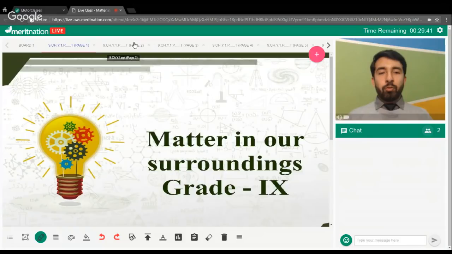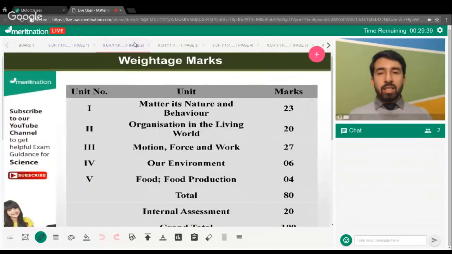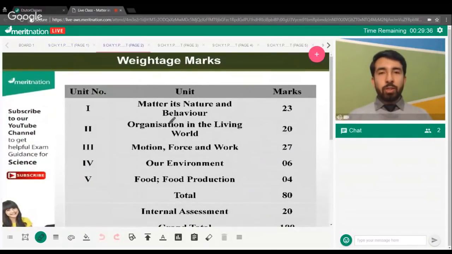So, before moving on to the chapter directly, let's first discuss the marks distribution of your whole syllabus. As already shown in the table, chemistry, which is matter, its nature and behavior, consists of 4 units and has 23 marks weightage. Organizational living world, related to biology, carries 20 marks. Motion, work, and force, the physics part, carries 27 marks, and environment, again related to biology, has 6 marks, whereas food and food production carries 4 marks.